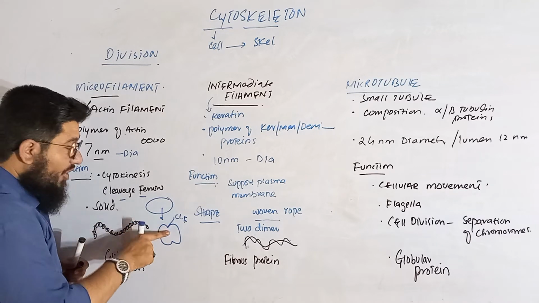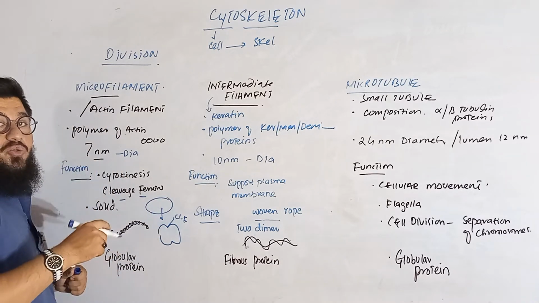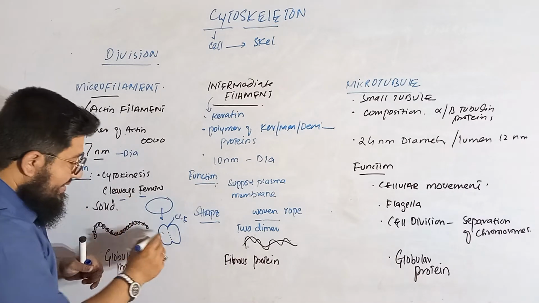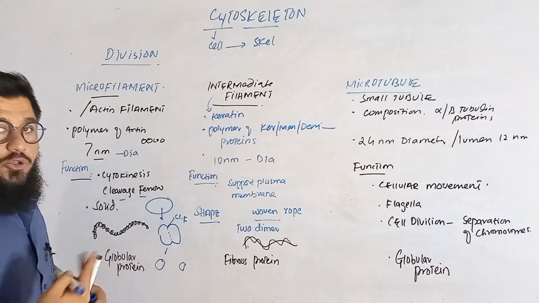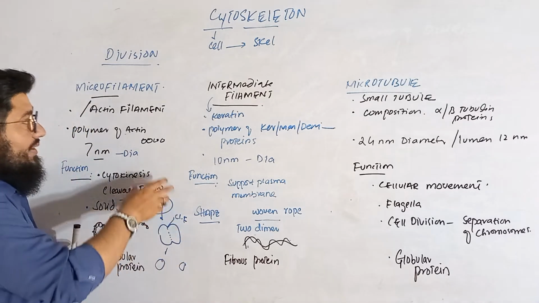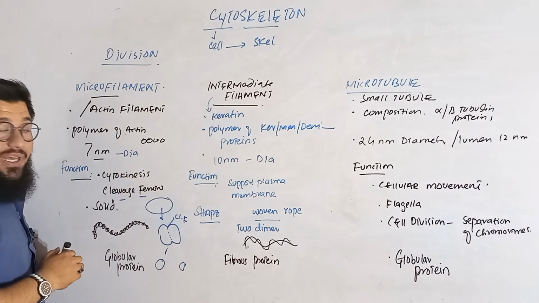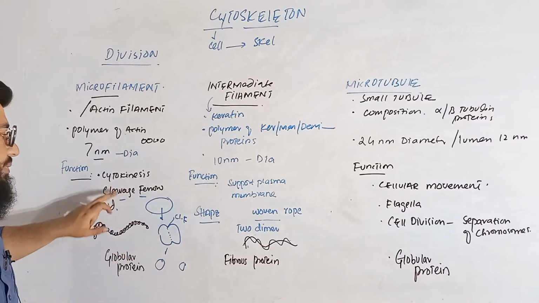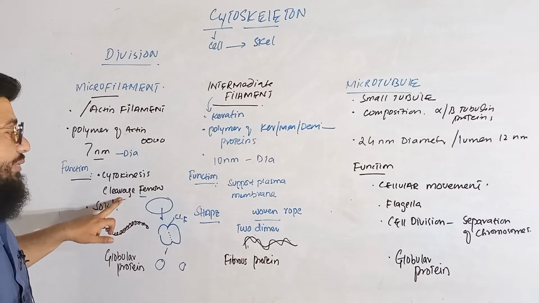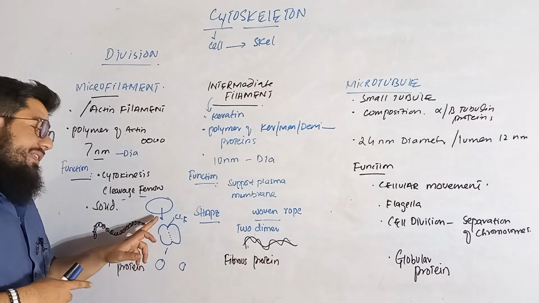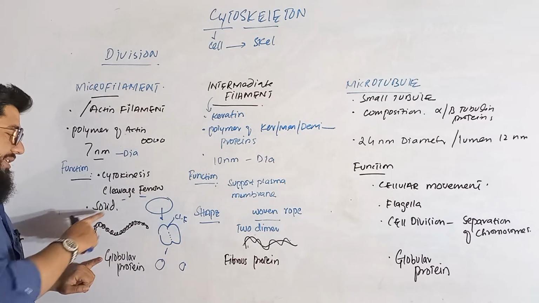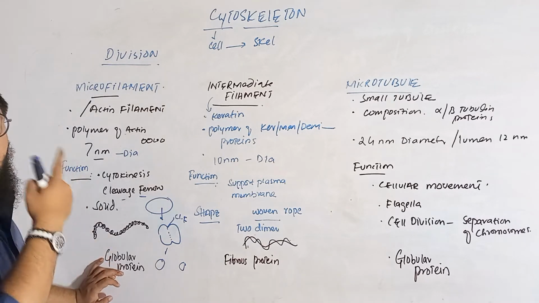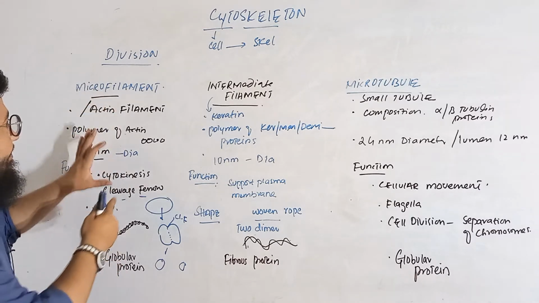Now this cleavage furrow is formed because of these microfilaments, means these are actually helping to form the cleavage furrow, and later on what will happen, this cleavage furrow will elongate, and this cell will then further be divided into two. So in short, two cells will be formed. So it is this way that this is how the microfilament is actually helping in the cell division or cytokinesis. So what is the function of the microfilament? Very simple. It is responsible to form the cleavage furrow, and which is further responsible to divide the cell into two. Well, these are actually solid filaments, and remember, these are actually the globular proteins. The actin are actually the globular proteins. So this is in short about the microfilaments.